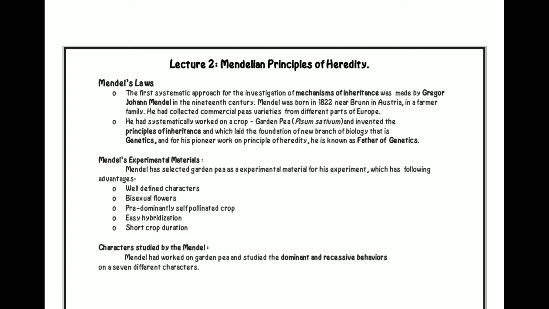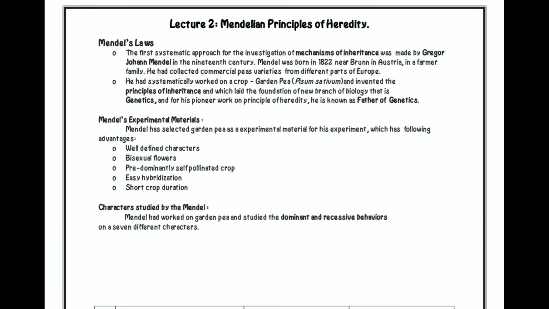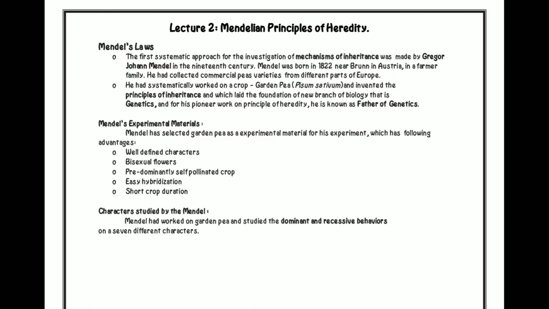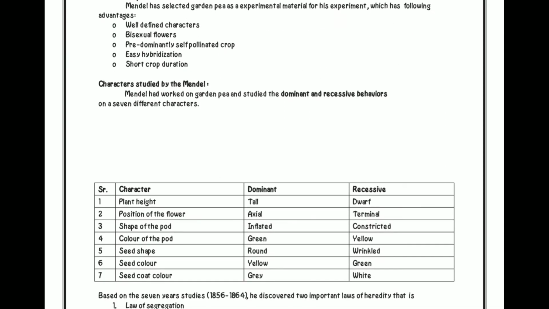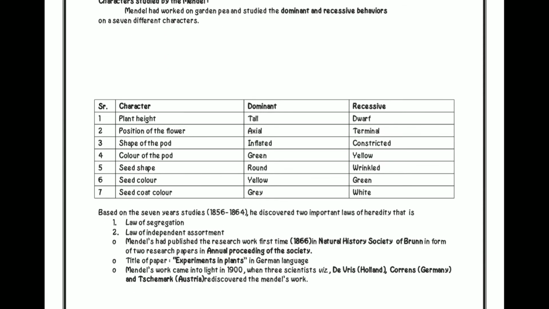Then, characters studied by Mendel. Mendel worked on garden pea and studied the dominant and recessive behaviors of 7 different characters. That is plant height, position of the flower, shape of the pod, color of the pod, seed shape, seed color and seed coat color.